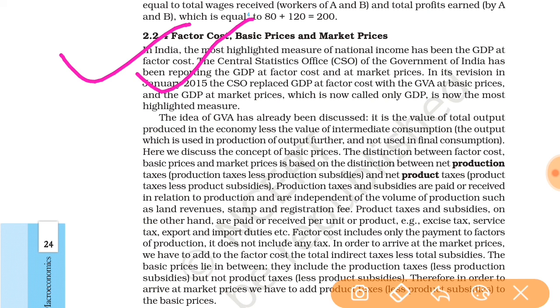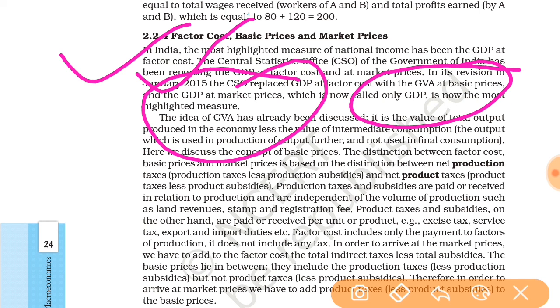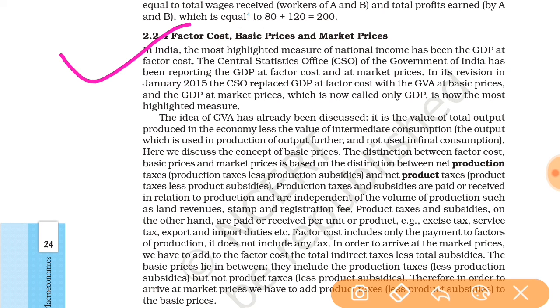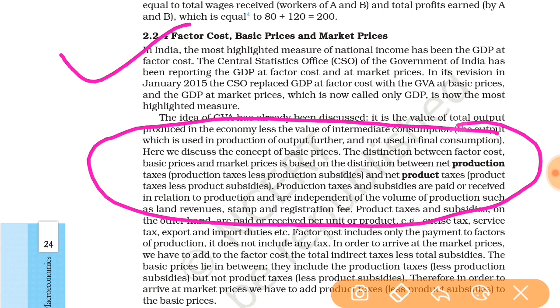So GDP at factor cost and at market price is now replaced with GVA, gross value added at basic prices, and GDP at market prices, which is now called only GDP.